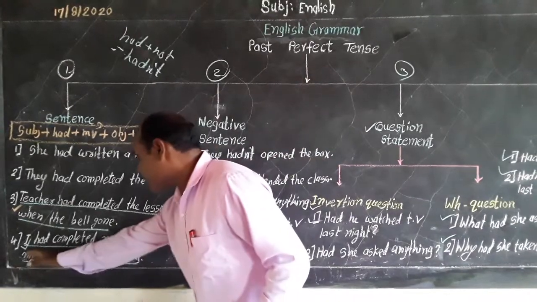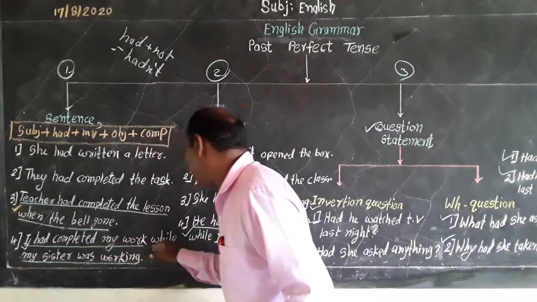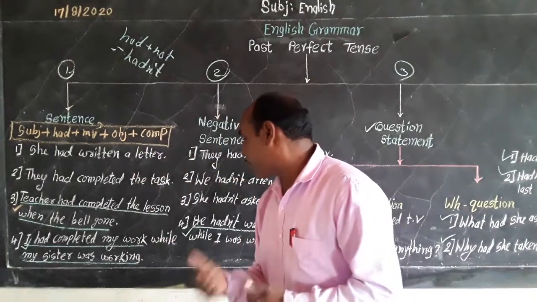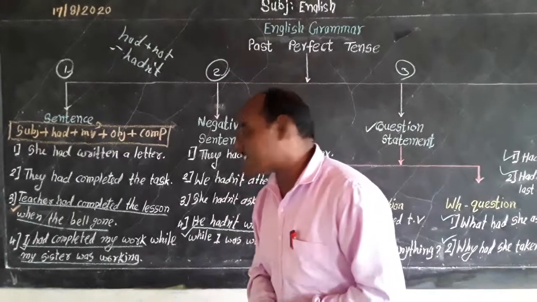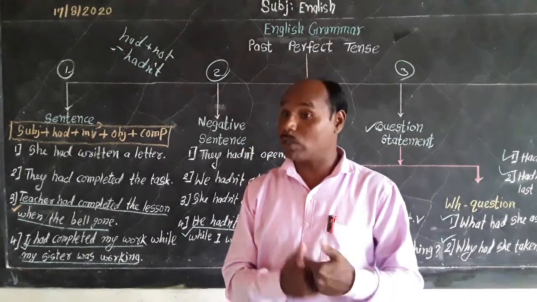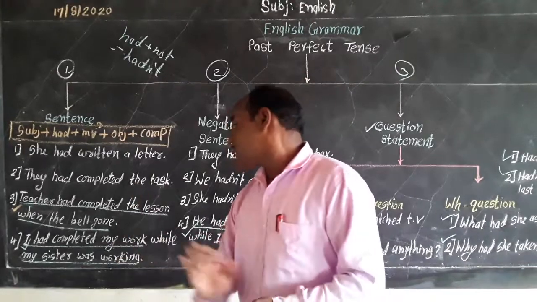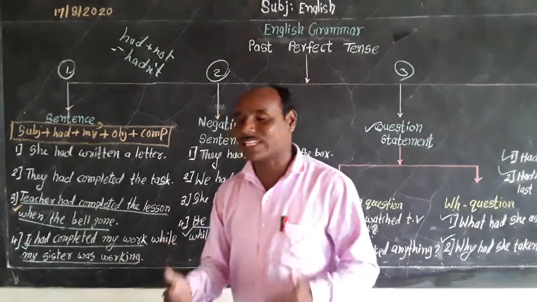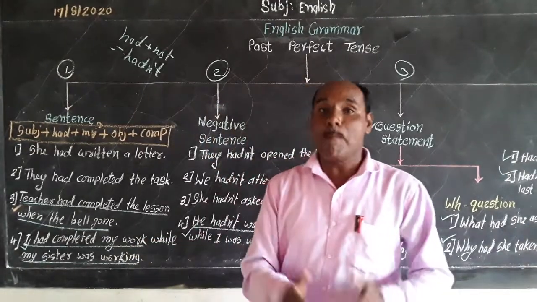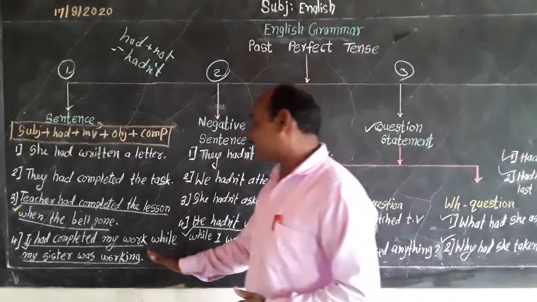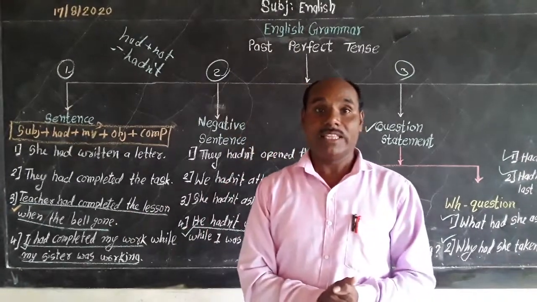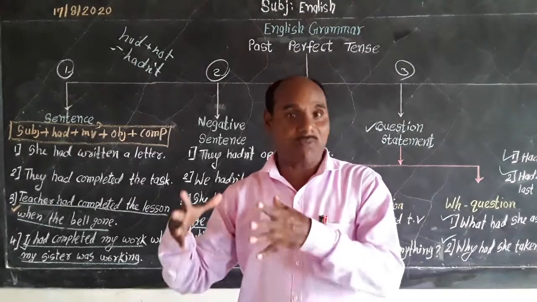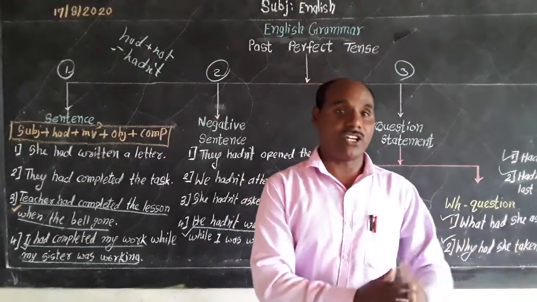Now the next example, I had completed my work while my sister was working. मी माझं काम पूर्ण केलं होतं परंतु माझी बहीण मात्र काम करत होती. That means the sentence indicates the relationship between past continuous tense and past perfect tense.